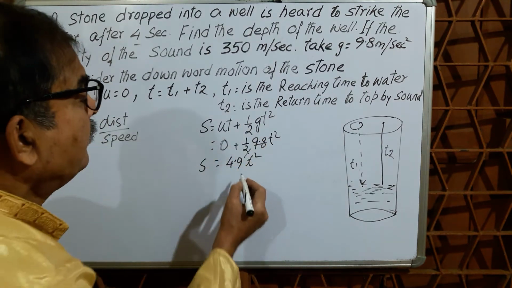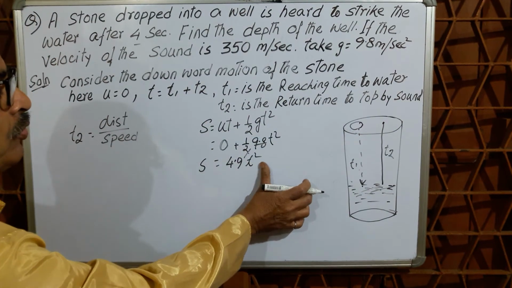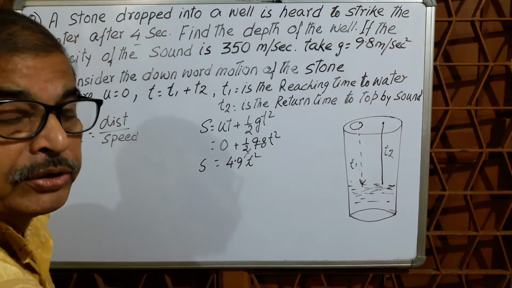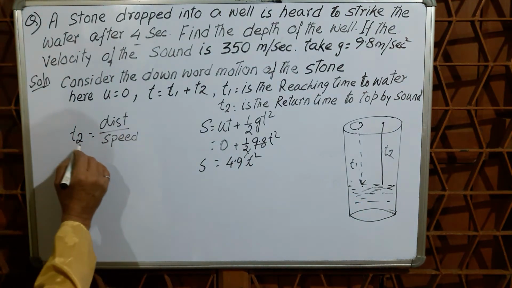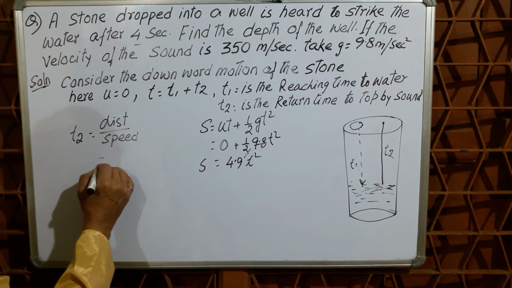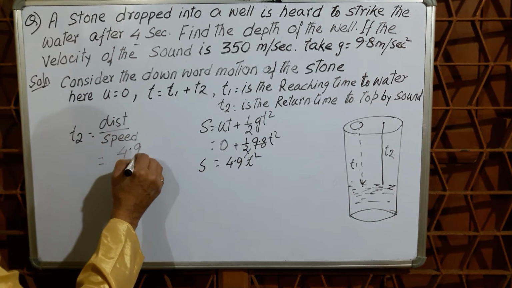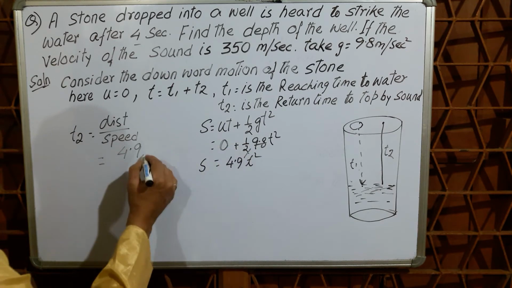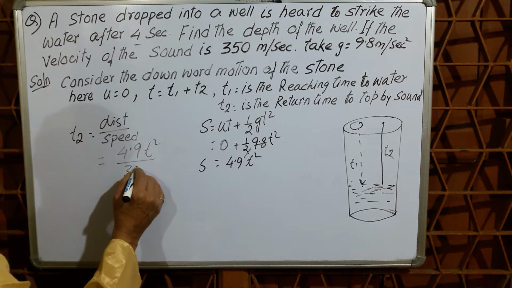So this is T2. I don't know what t is, t is the time for the stone to fall. So now you see, T2 equal to distance by speed, distance is 4.9 t square, so T2 is 4.9 t square by 350.